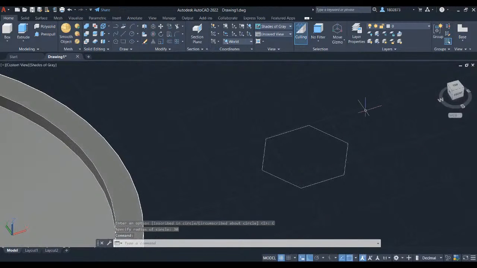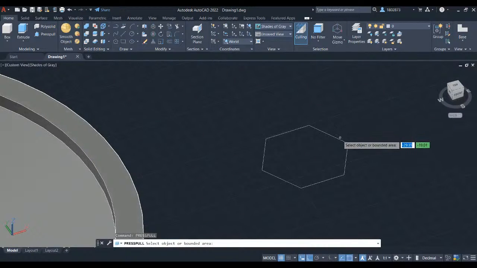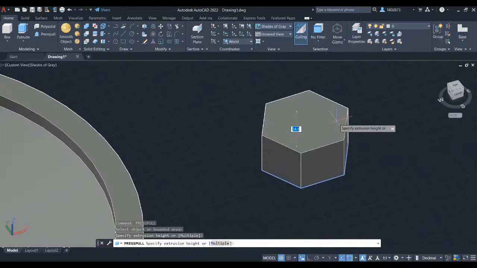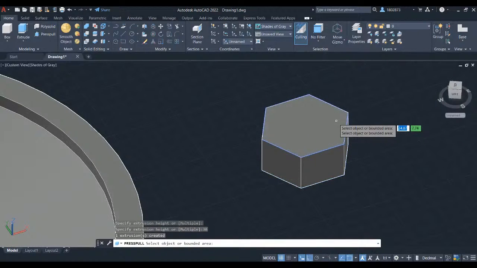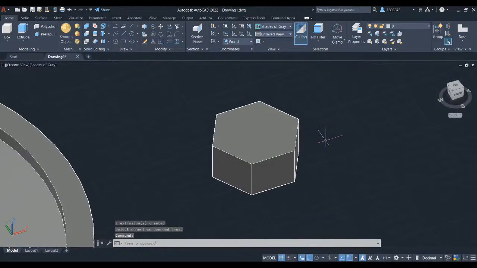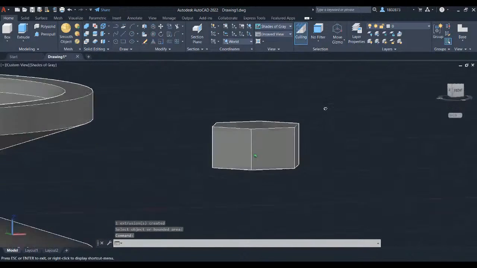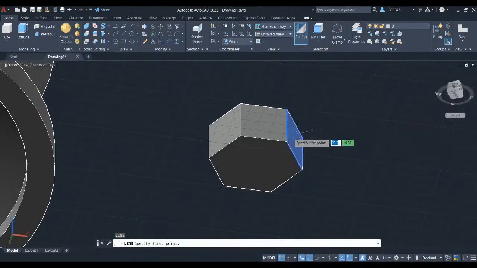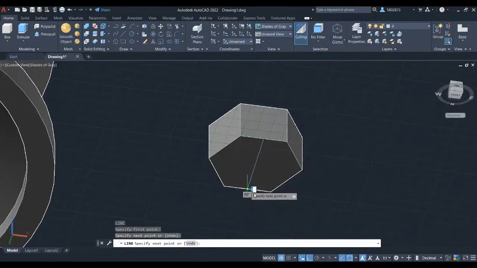We will now press pull the sketch. Type in press for press pull and press enter. Select the polygon. Let's key in 30 and press enter. Press escape. Let's create a midpoint line on this polygon and place it on the bottom. Press L for line. Left click here on the midpoint and connect this line to this midpoint. Press escape. Let's 3D orbit.